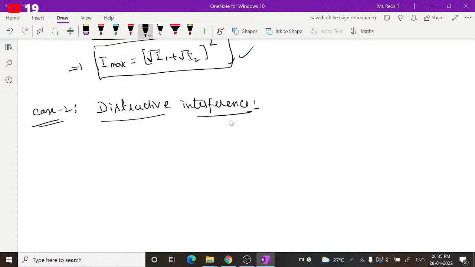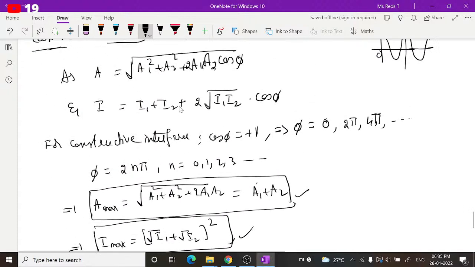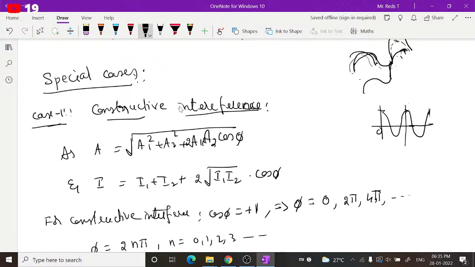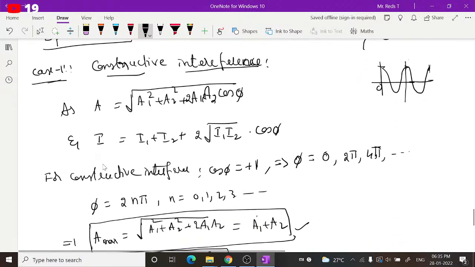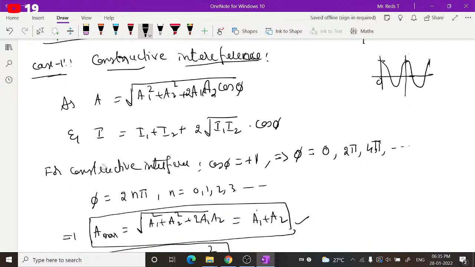So for destructive interference, what does constructive interference mean? The interference where we get maximum amplitude is called constructive interference. But destructive interference means the interference where the resultant amplitude becomes the minimum possible. That kind of interference is called destructive interference.